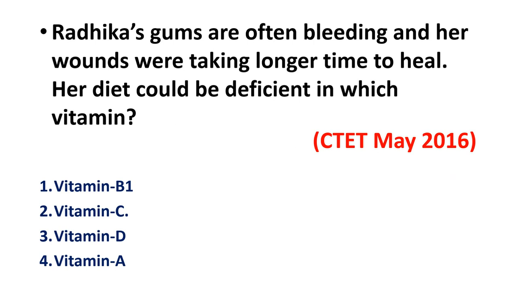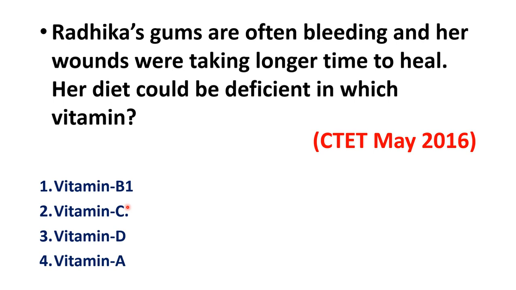Radhika's gums are often bleeding and her wounds were taking longer time to heal. Here they are giving some symptoms. Her diet could be deficient in which vitamin? Four options they have given: vitamin B1, vitamin C, vitamin D and vitamin A. The right answer is vitamin C. Means the deficiency of vitamin C leads to bleeding gums.